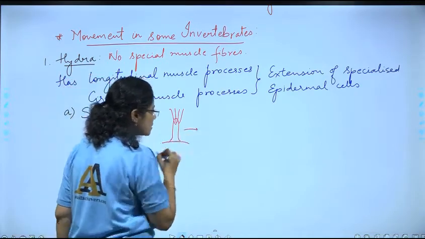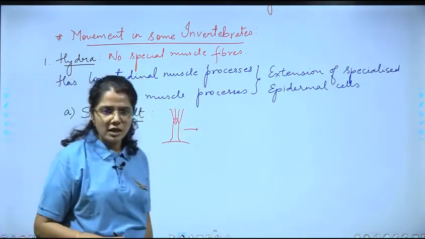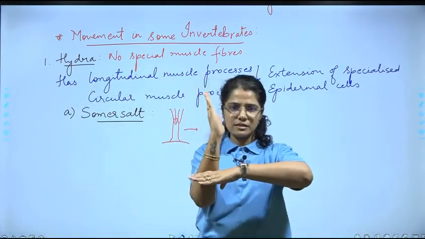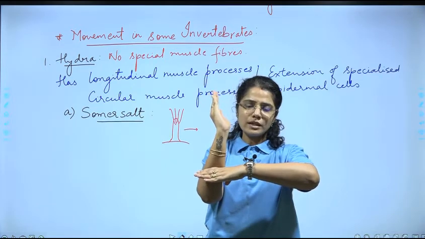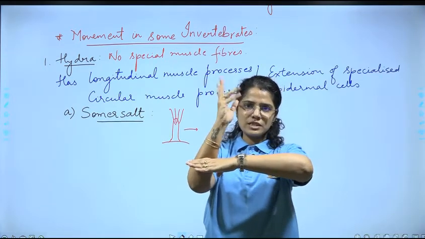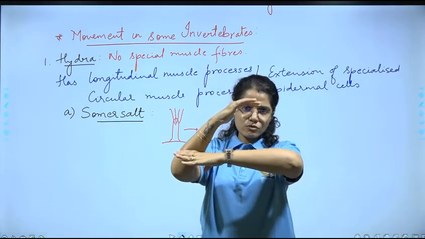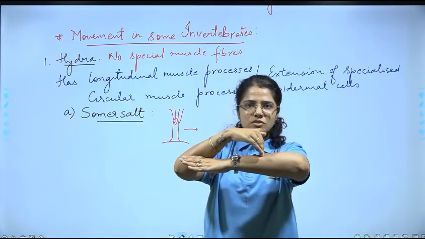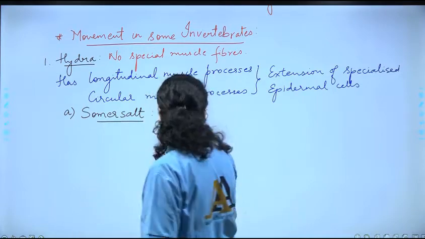So how does this somersault work? Now this Hydra, we know that it stands erect like this. So it is going to bend down, and these are its tentacles. It is going to bend down and make its tentacles touch the substratum. So what is going to happen in the next step?